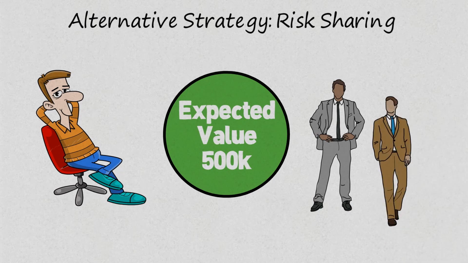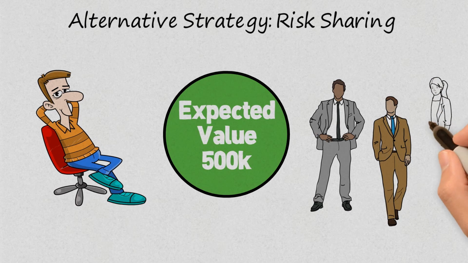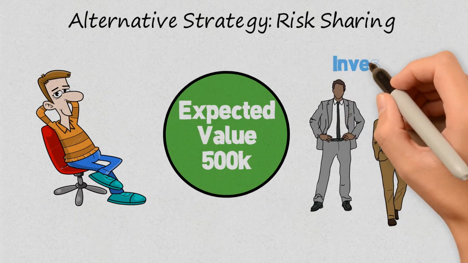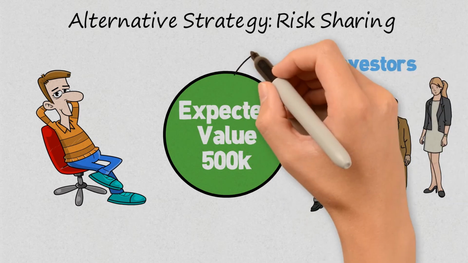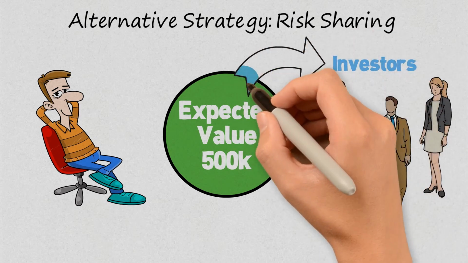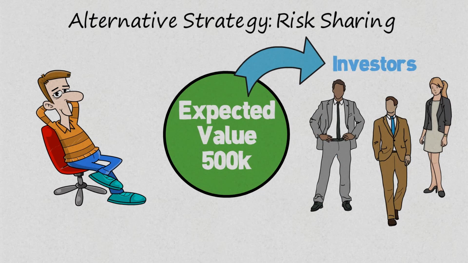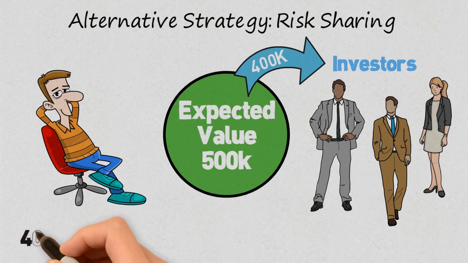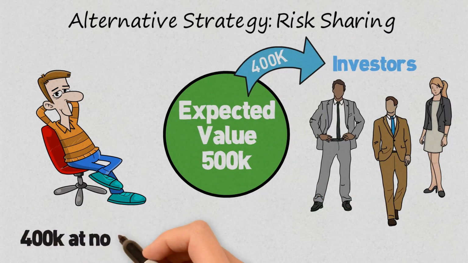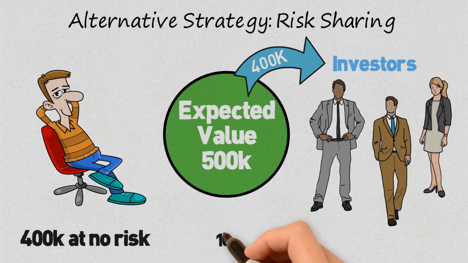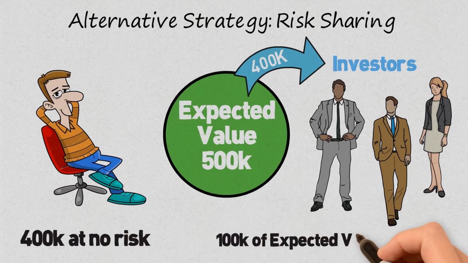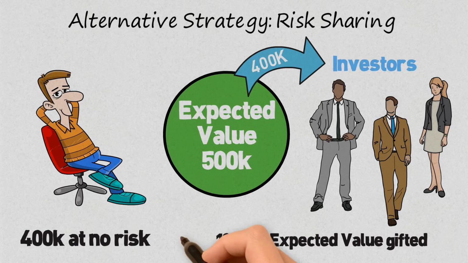For example, you could try to find different financiers, or even a single multi-millionaire, if you can find one, and offer them the option to press the green button for $400,000. This way, you'd receive $400,000 risk-free, and they would receive an expected value of $500,000, 50% of $1 million, at a discounted price. In this case, they would have an average profit of $100,000.